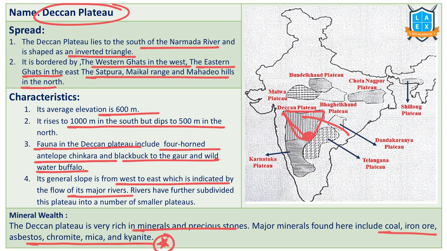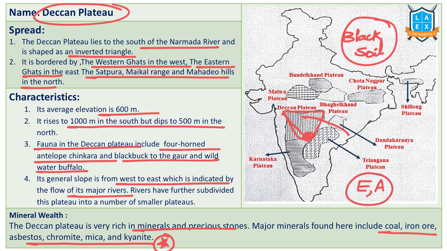This Deccan Plateau region is formed due to lava flows. That's why this region has black soil formations. Black soil formation is majorly found in this Deccan Plateau region. It has hard basaltic rock. That's why this region is famous for many caves also. Ellora caves, Ajanta caves, these are located in this region only, the Deccan Plateau region.